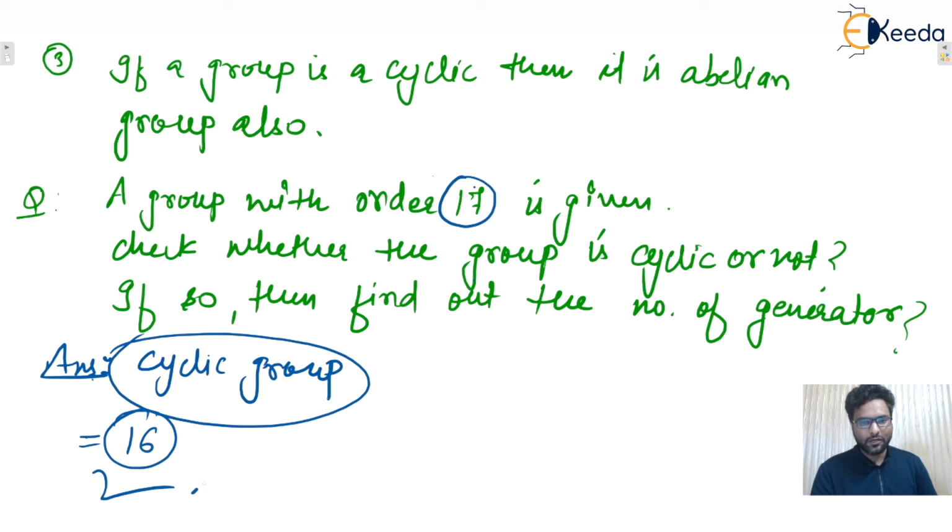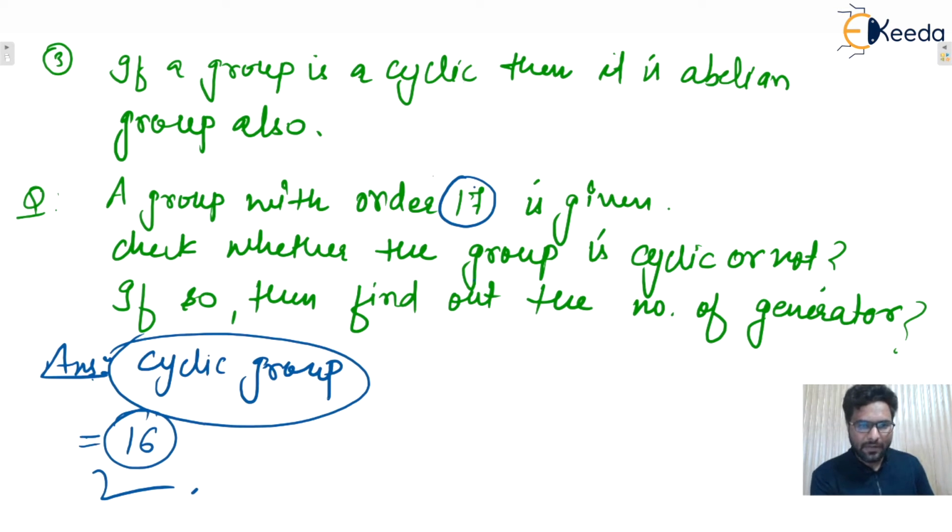Because the remaining 16 elements will have order equal to 17. Why? Because 17 divides 17, and we also see in this property that the order of an element divides the order of the group. So 16 elements will have order equal to 17, and we can say that 16 generators will be there. I hope this one is clear to everyone.